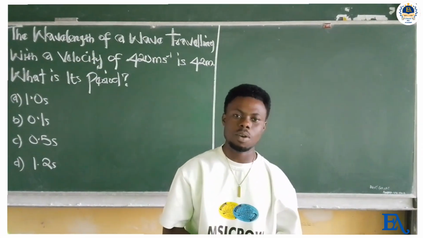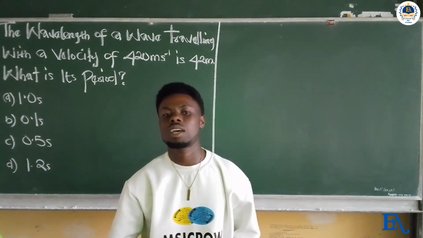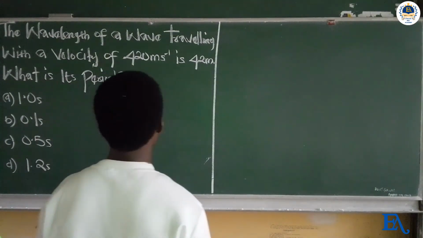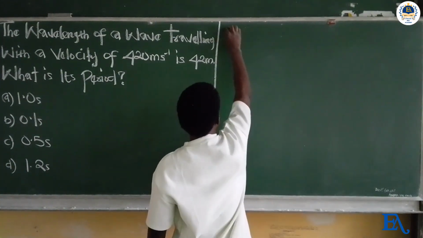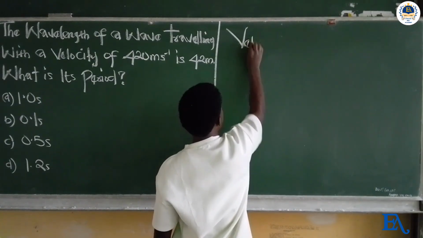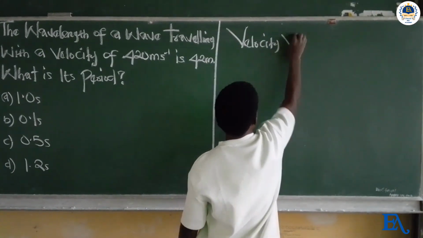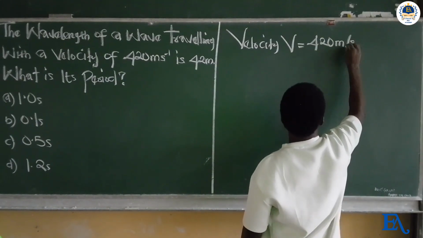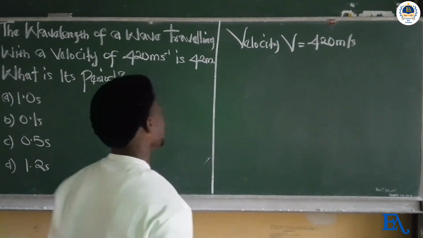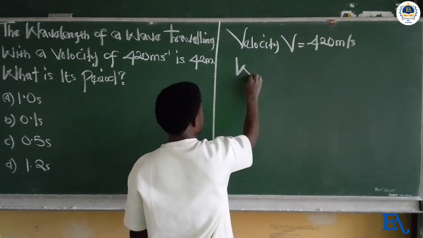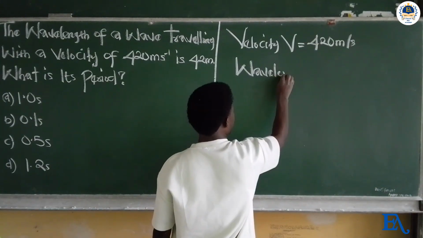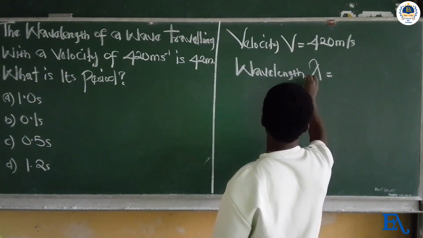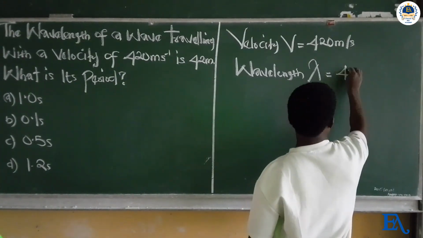Now the first thing we must do whenever we come across a calculation problem in physics is to take down the correct parameters given. So we have the velocity, v, given as 420 meters per second, and the wavelength, lambda, which we use to represent wavelength, is given as 42 meters.